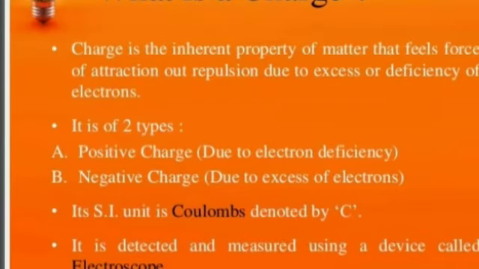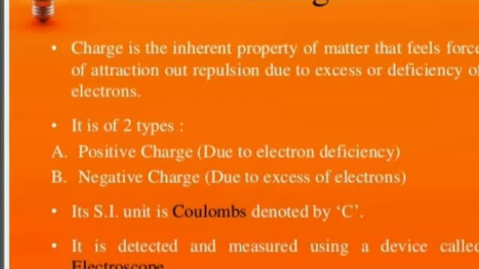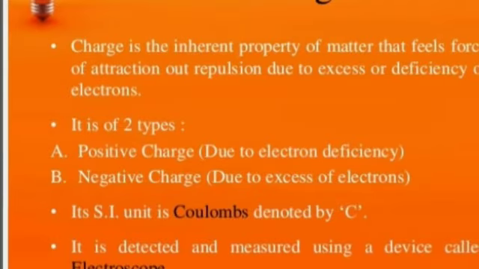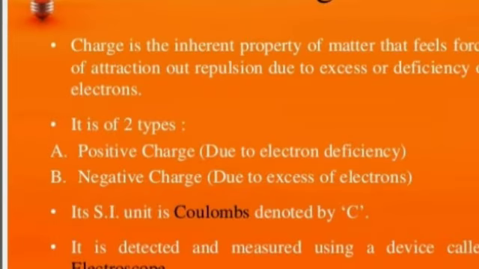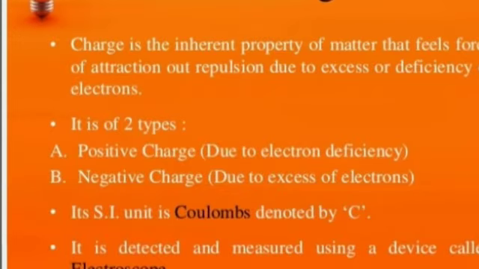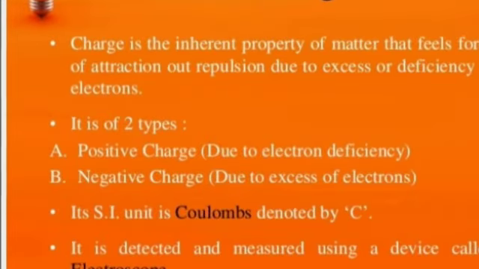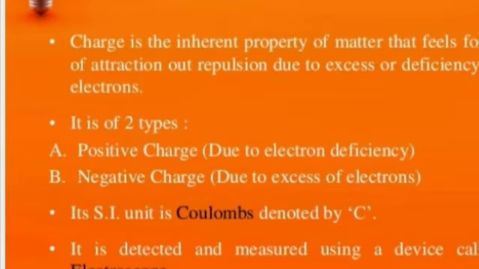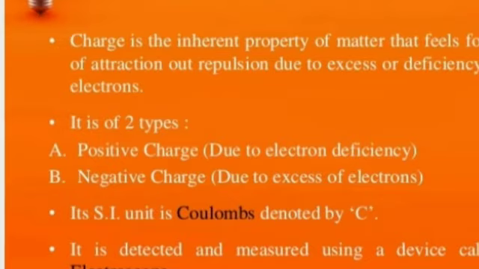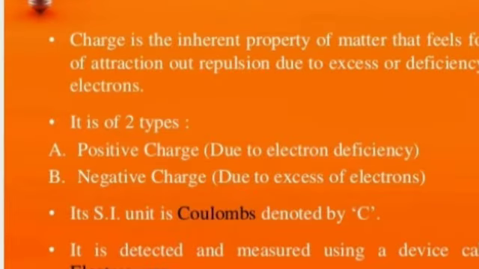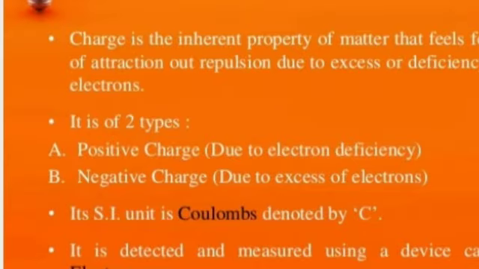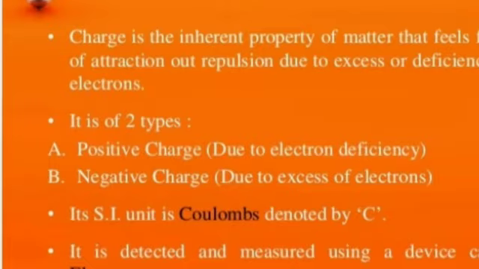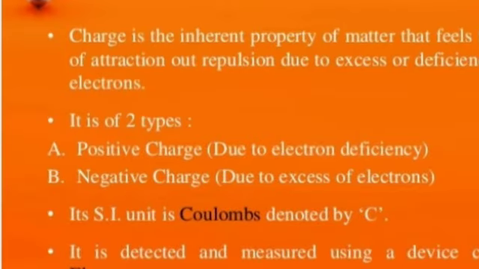Depending upon the excess or deficiency of electrons, the bodies may attract or repel each other. A neutral body doesn't have any charge, so it does not conduct electricity, and it does not attract or repel. A neutral body means it doesn't do any activity. So charge is of two types: positive charge due to deficiency of electrons, and negative charge due to excess of electrons.